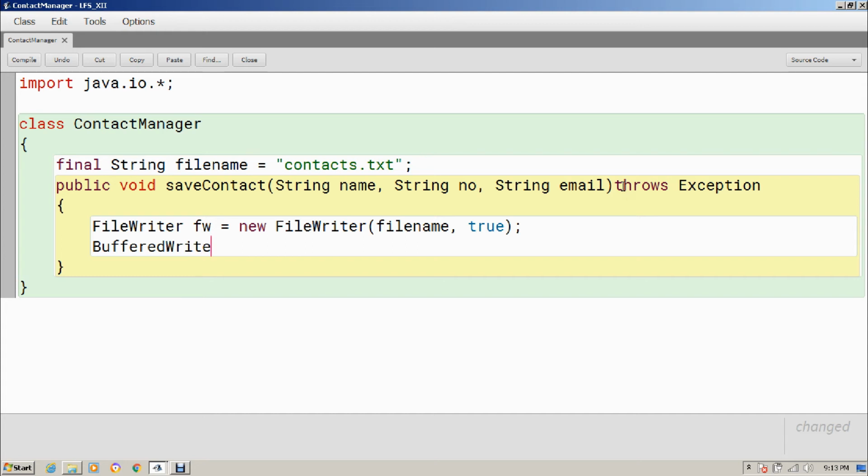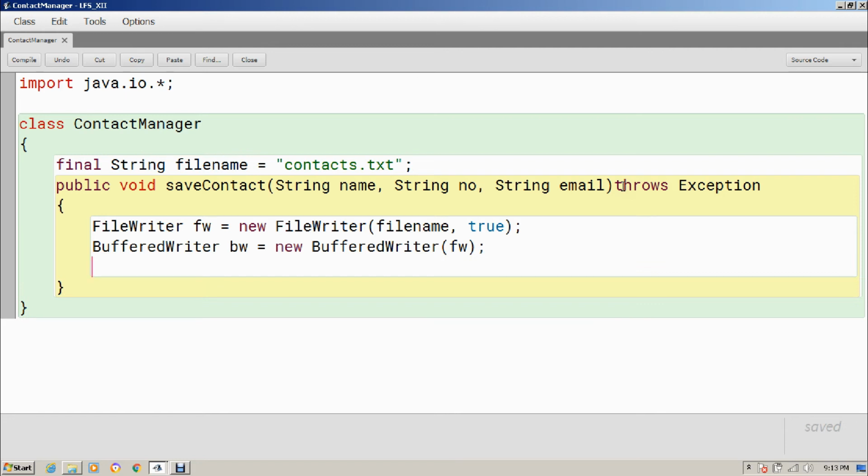If you want to pass the FileWriter reference to PrintWriter directly, it's not possible. That's why we have to create a BufferedWriter, and then we will pass the BufferedWriter reference to the PrintWriter. So it's a three-step process. Though you can call the constructor within the constructor itself, so that you can reduce the number of objects if you want. So this is the PrintWriter object, and in the PrintWriter constructor I am going to pass the BufferedWriter object. Fine.